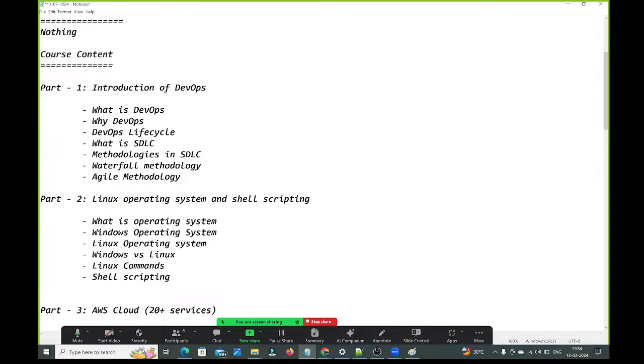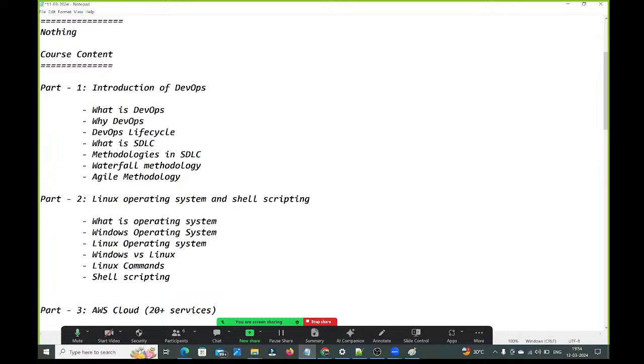As I told, 5 days of shell scripting is required, and almost 8 to 9 days of Linux, so a total of 12 to 13 days only on Linux and shell scripting, guys. Then for this introduction part, we will spend at least 3 days on the introduction of DevOps.